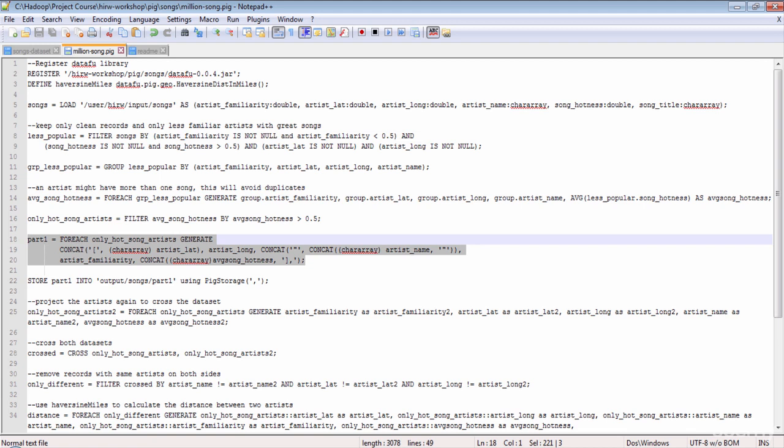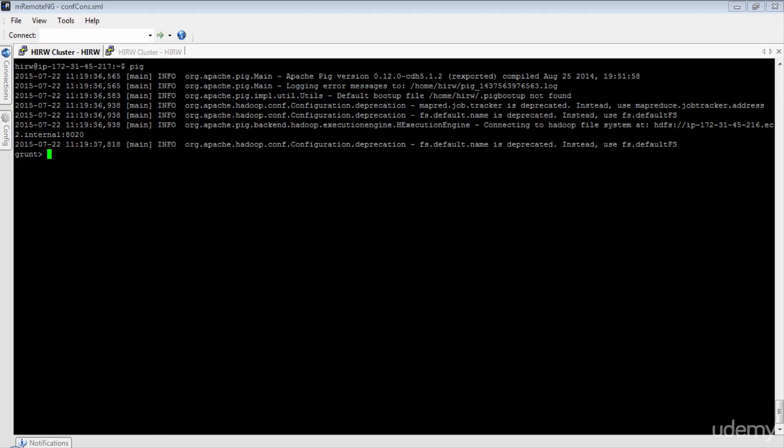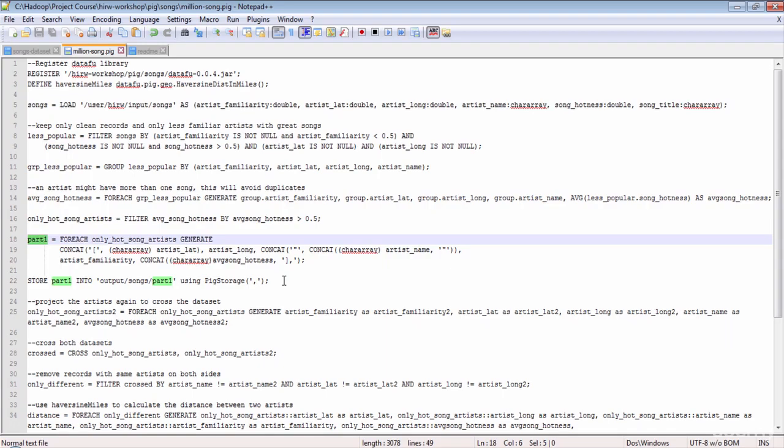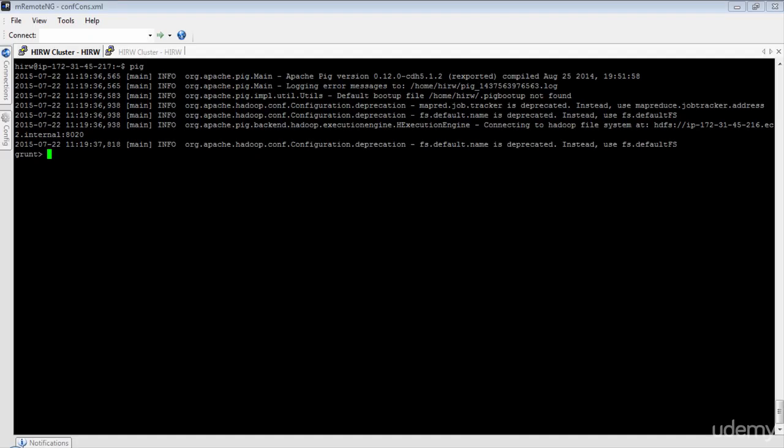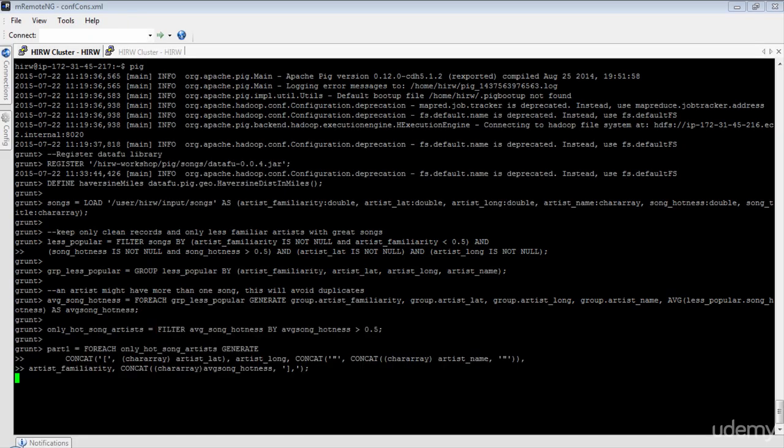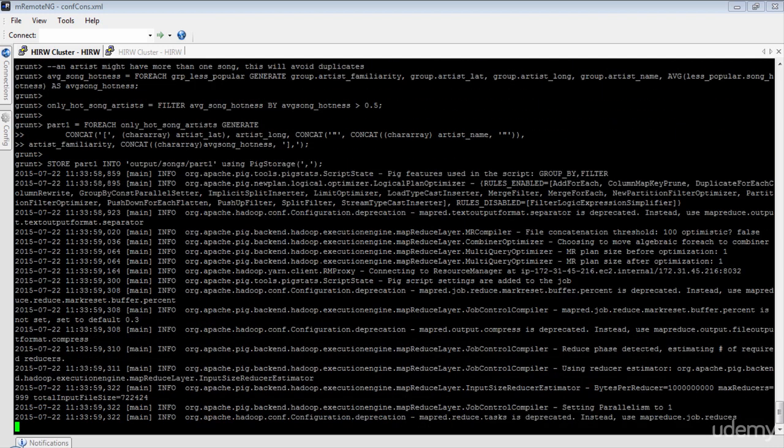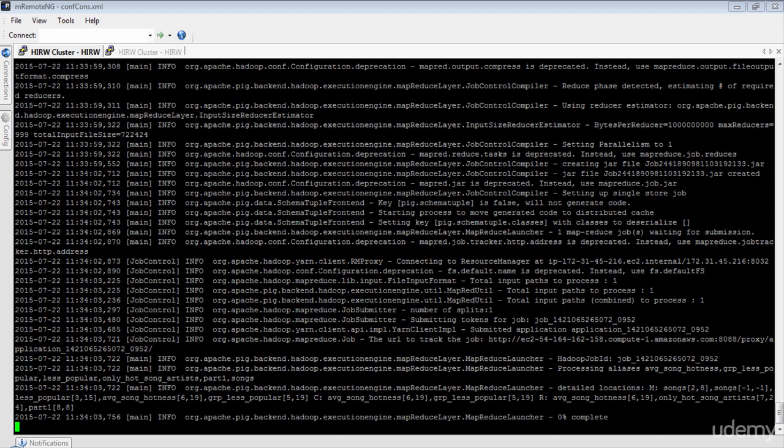So let's execute the script until this point and store the output of part 1 in HDFS. I've logged into the cluster and I'm at the grunt shell. Let's copy the instructions as a whole and execute them in the cluster. There you go. This will store the part 1 relation into output_songs_part1 in HDFS. Let's wait for the MapReduce execution to complete, and once it's done, we'll review the output.